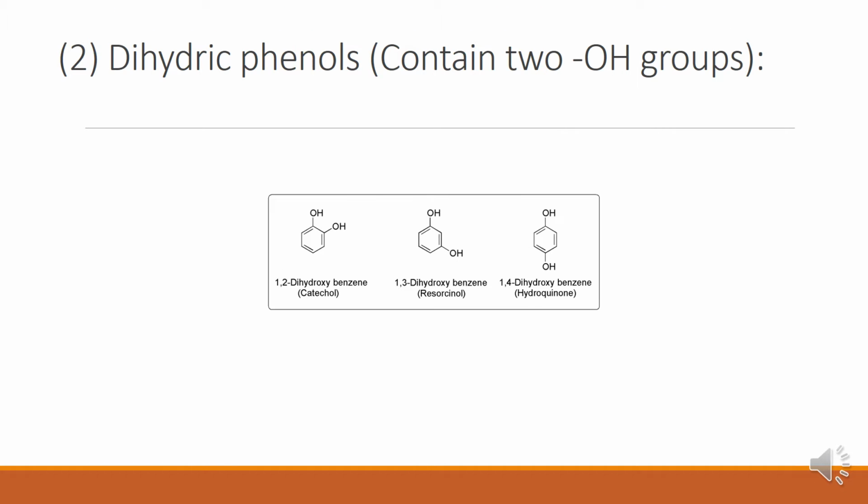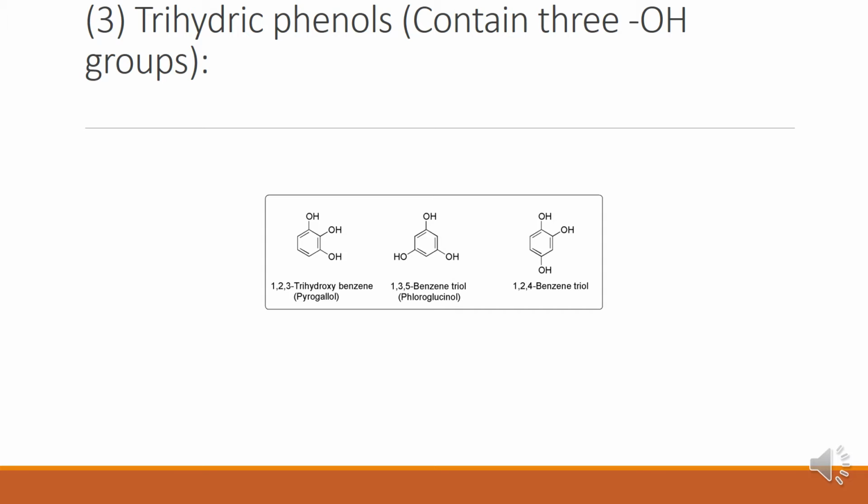The second category is dihydric phenols, in which two hydroxyl groups are present. 1,2-dihydroxybenzene is catechol. 1,3-dihydroxybenzene is resorcinol. 1,4-dihydroxybenzene is hydroquinone, which are dihydric phenols. Two hydroxyl groups are present in that molecule, in the aromatic ring.